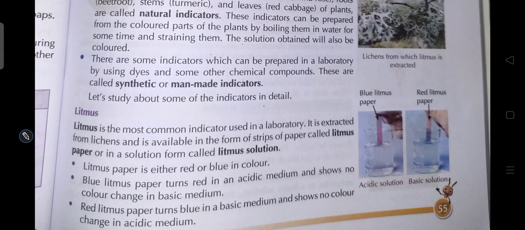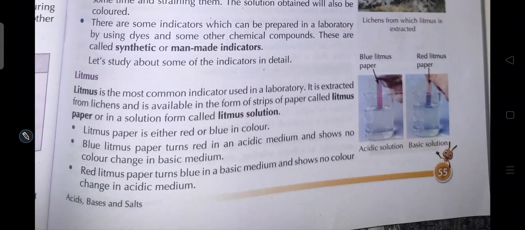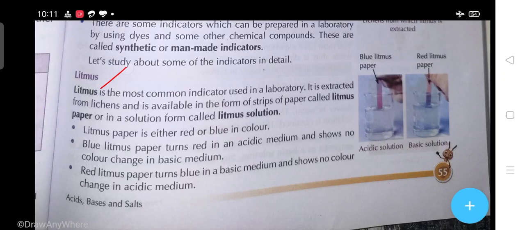Let's study some indicators in detail. First we discuss litmus. Litmus is the most common indicator used in a laboratory. It is extracted from lichens and is available in the form of strips of paper called litmus paper, or in a solution form called litmus solution.